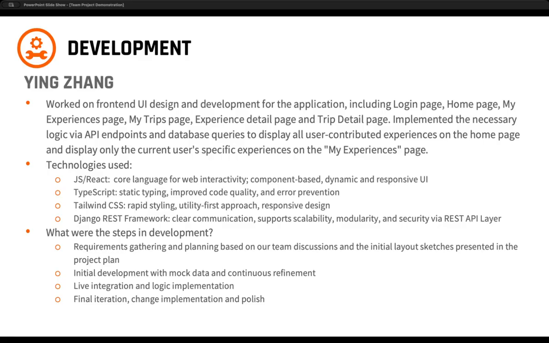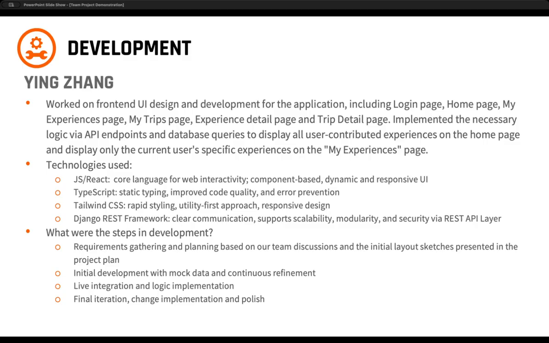TypeScript for the JavaScript to add in static typing. Tailwind CSS for styling, and the Django REST framework and the REST API layer for the backend. Stages of development for Ying looked like requirements gathering and planning based upon our team discussions and initial sketches. Then doing the initial development with the mock data and refining that over time in an iterative way.